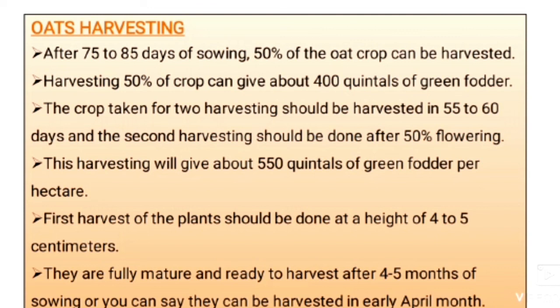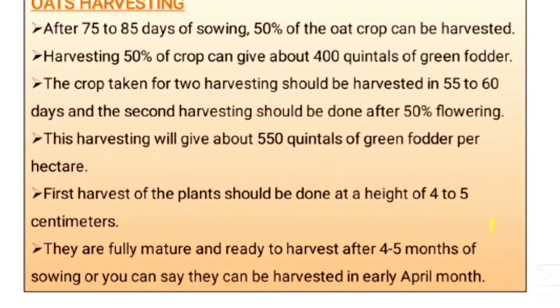First harvest of plants should be done at a height of 4 to 5 centimeters. They are fully mature and ready to harvest after 4 to 5 months of sowing, or you can say that they can be harvested in early April.